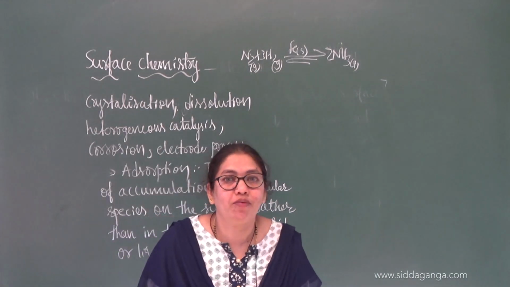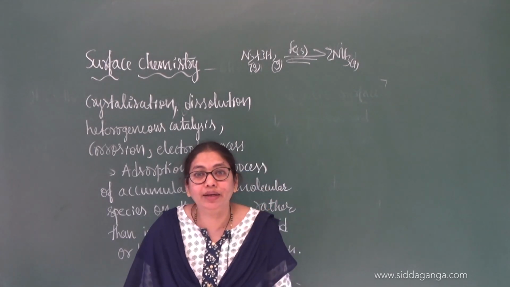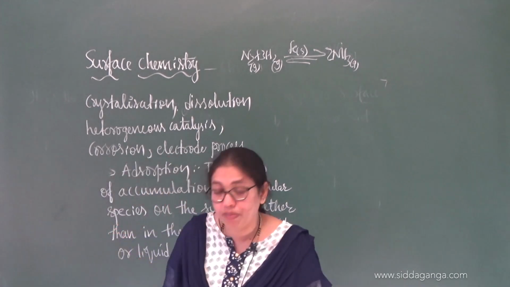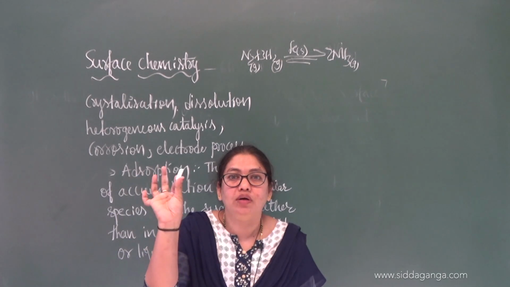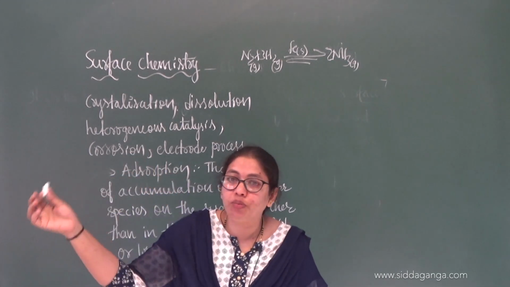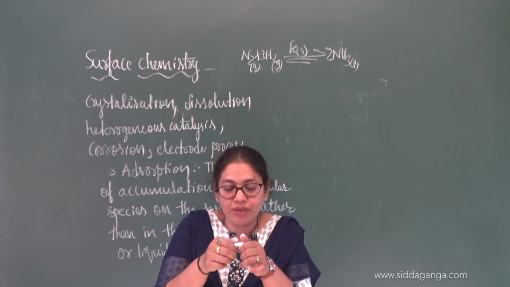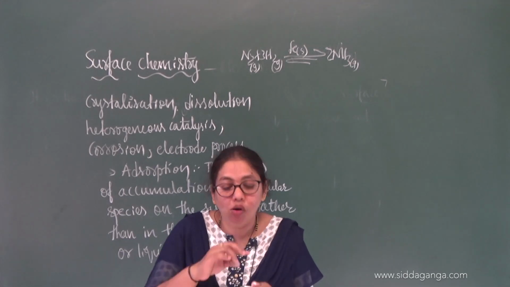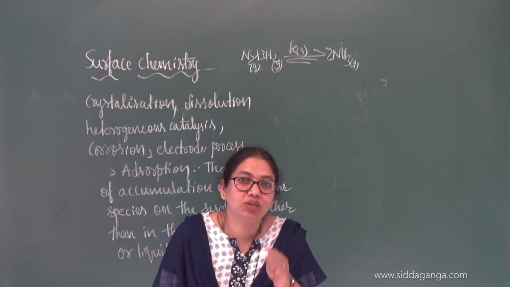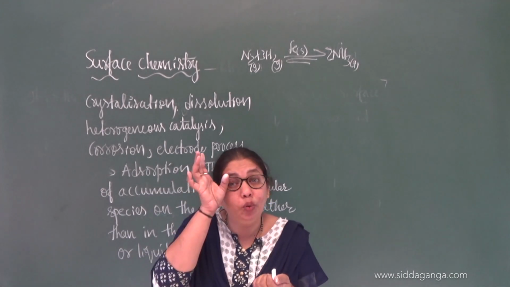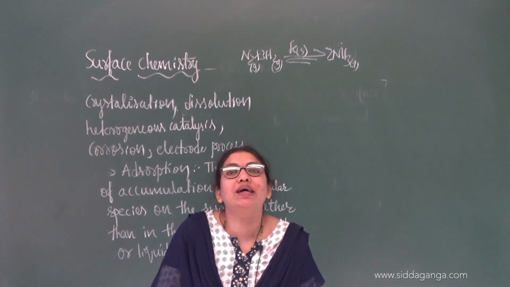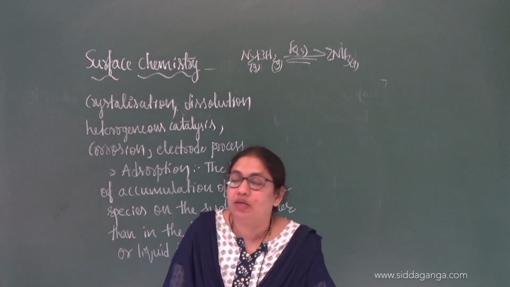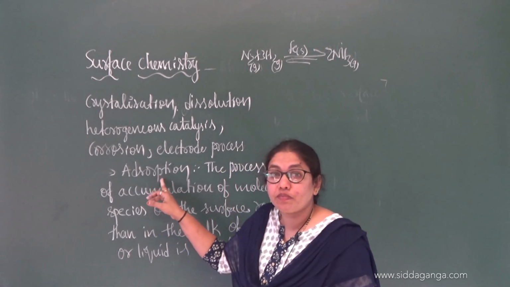Let me give you a simple example of what you can see in your daily life. Suppose you are having a piece of chalk. If you drop it into ink and remove it, after some time, if you cut this chalk, inside of the chalk there will be no ink, but outside of the chalk there will be ink. Outside will be blue in color because I dipped it in blue ink, right? But there is no ink inside. So this adsorption of ink takes place only on the surface. So that is called as what? Adsorption.